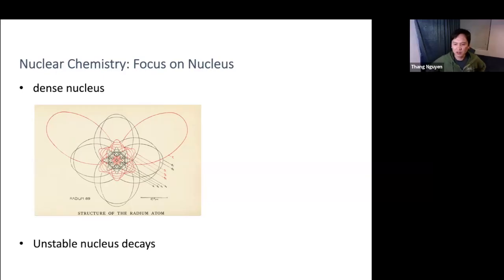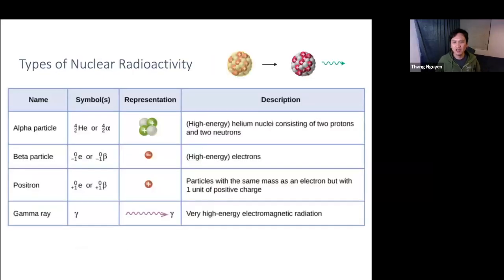It can't hold together the protons and neutrons, something called the strong force, which is what holds the nucleus together. Sometimes that is very difficult to do, and so we call that nucleus unstable. It will change somehow, and in that change, it will release particles, and that release is radioactivity. So what are some of the particles that are released, right?